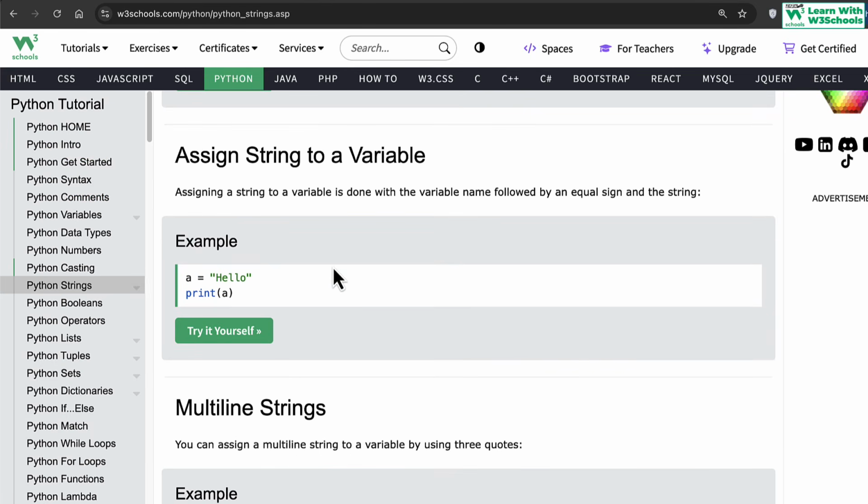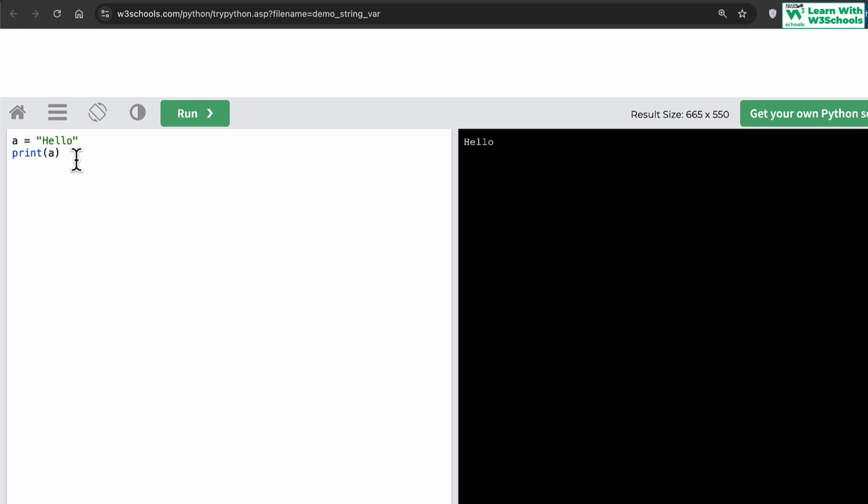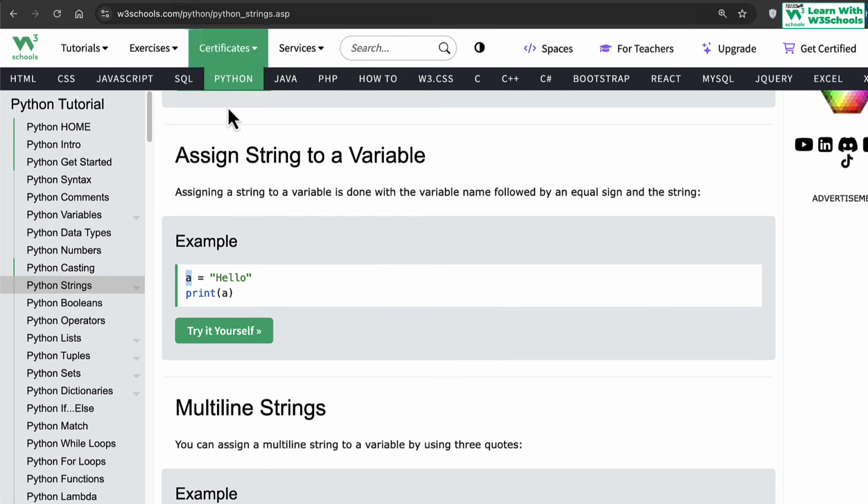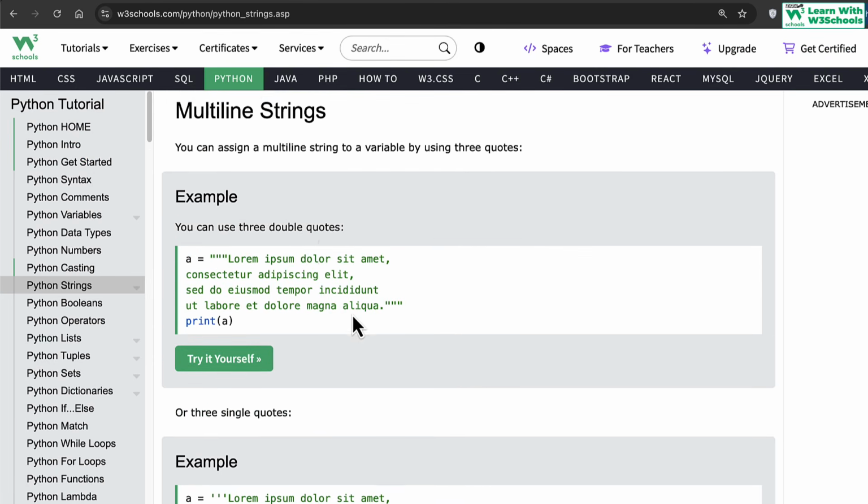Okay, assign string to variable. Well, we have already talked about this in previous topics. Simply put, any string can be assigned to a variable. A good variable tip is to use a proper variable name. For example, name makes much more sense than just the variable a. If you're using name, first name, father name, variable names should always be proper names. Make sure you don't use spaces between the variable names, or start with a number. Once you do that, you hit run code. Now you can print the variable, whatever it is, and it gets printed in your output. So you can assign a string to any variable for that matter.